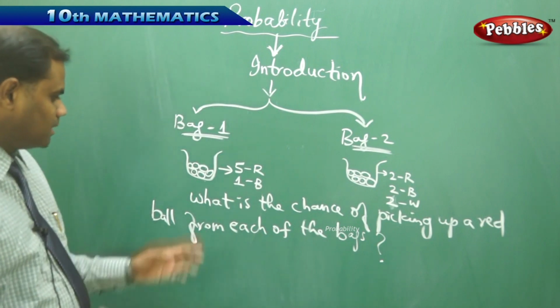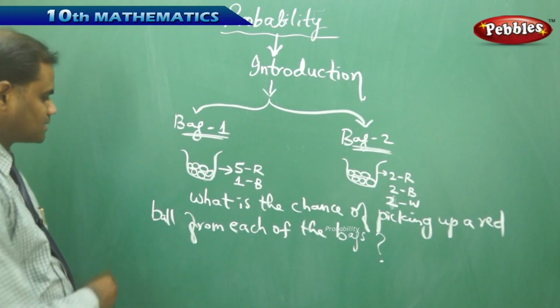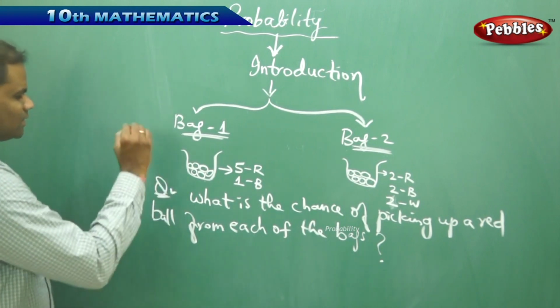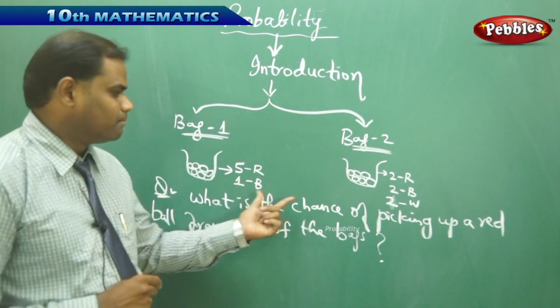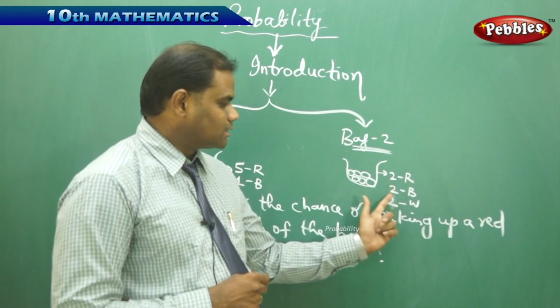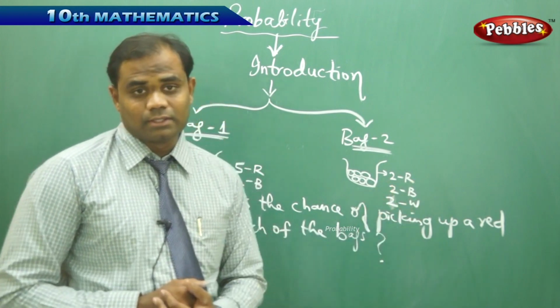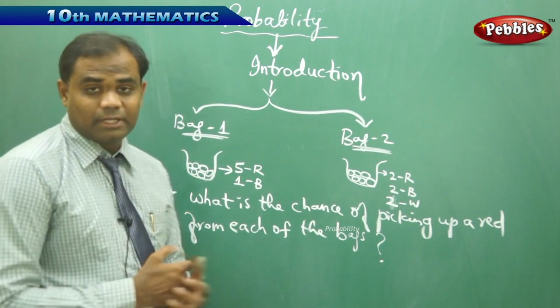So with the question being, what is the chance of picking up a red ball from each of the bags, we have bag 1 clearly with 5 red balls and 1 blue ball, and here this bag with 6 balls being 2 red, 2 blue, and 2 white. Now the question being, what is the chance of picking up a red ball from each of the bags?